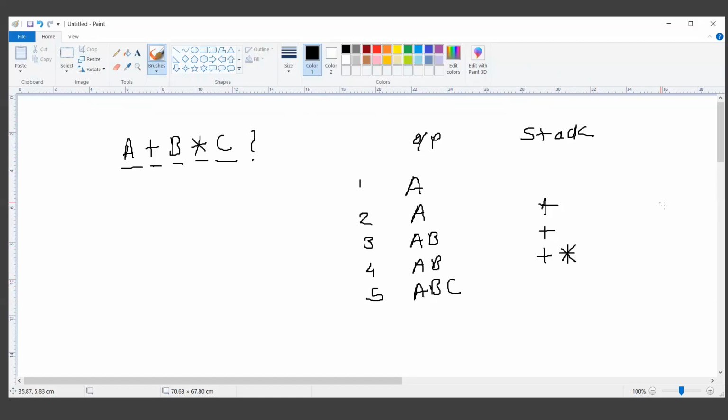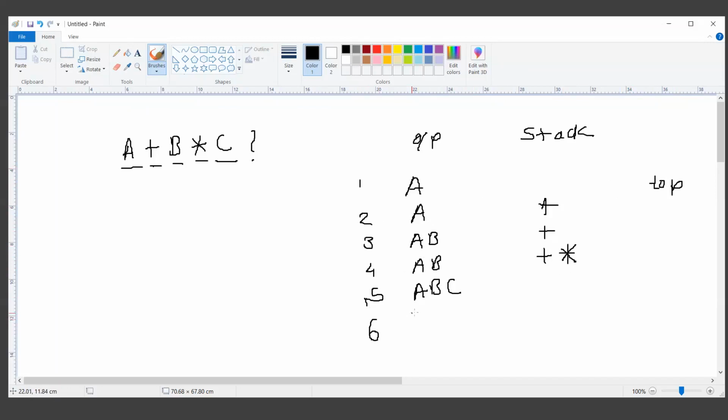Now we know that the stack is last in first out, or first in last out, however you want to pronounce it. We can remove and insert elements in the stack only at the top. So who is at the top right now? At the top right now we have multiplication, right? In the fifth step we have exhausted the string.